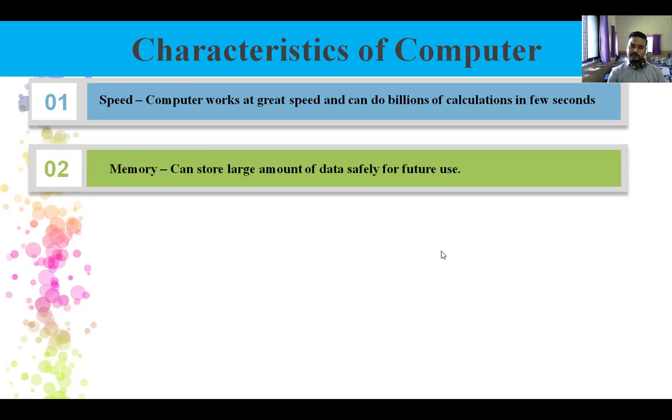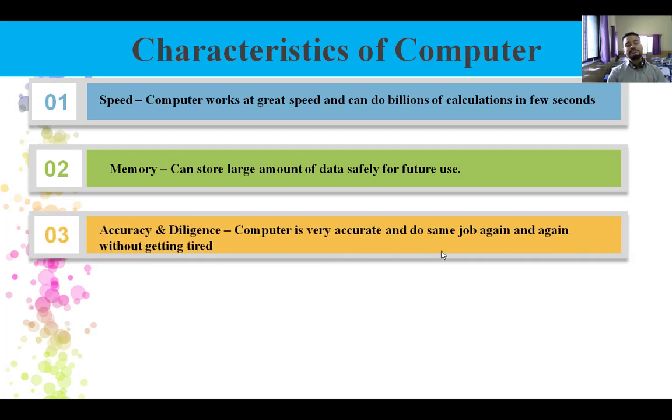Next one is memory. If I ask you how many mobile numbers you know, you might have remembered your family members' mobile numbers, maybe 10, 20, 50, more than that. Or if I ask you mathematical tables up to 30, but what about more than that? We have limited storage, we store a limited amount of data in our memory, but a computer can store a huge amount of data, which is stored safely and can be used for future use. That is another characteristic of our computer.